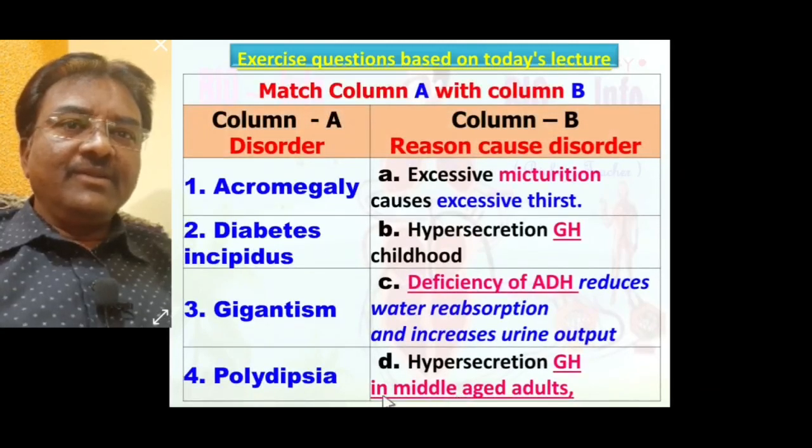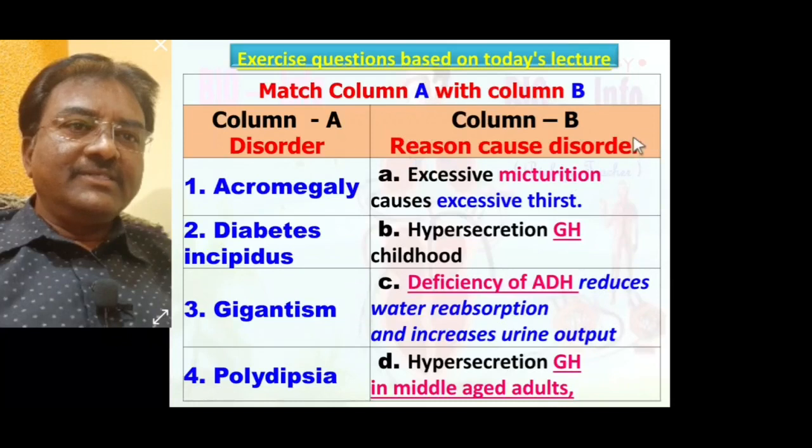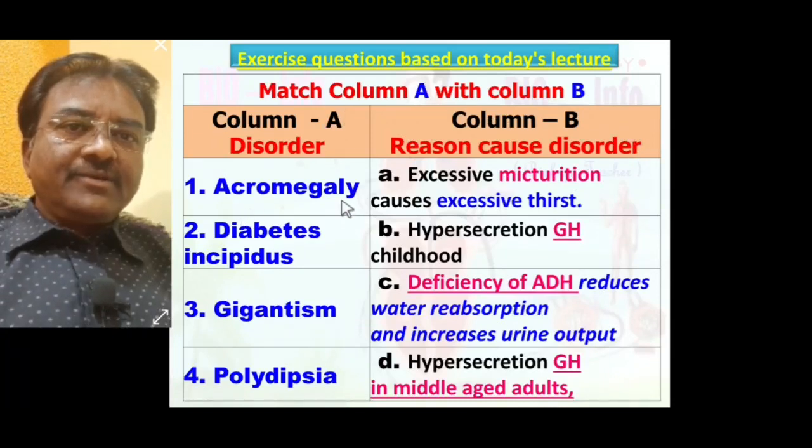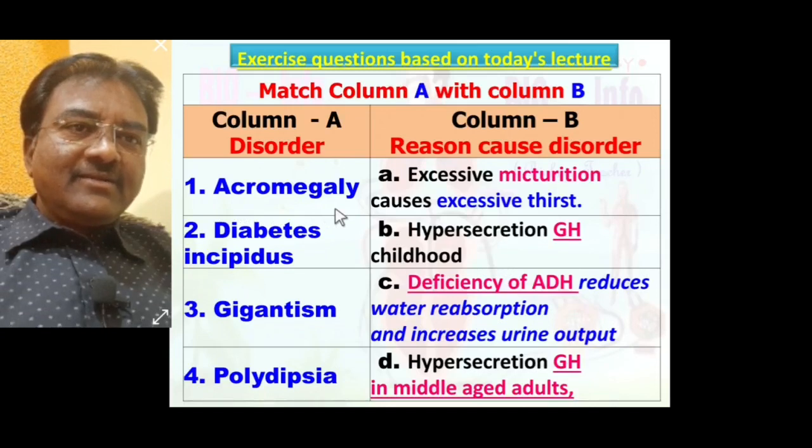Match column A with column B. In column A, disorders. In column B, reason, cause of the disorder. The first disorder is known as acromegaly. Acromegaly is caused due to hypersecretion of growth hormone in middle age of adults. So 1 matches with D. Second, diabetes insipidus.